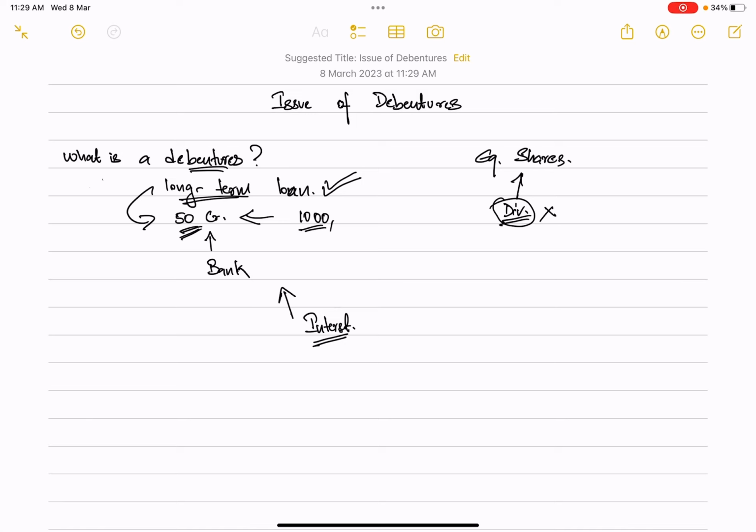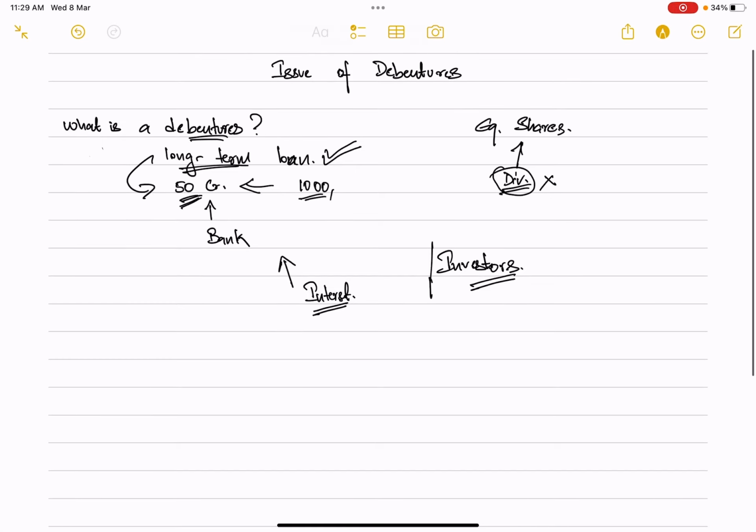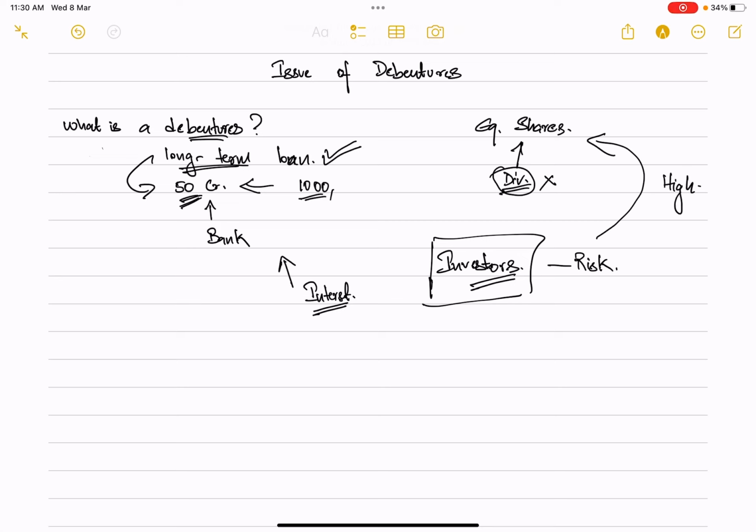So for investors, like I have told you all, investors basically want to earn profits or dividends or whatever interest is available in the market. Now whenever you make an investment, there's always a factor of risk. When you buy equity shares, the risk is very high because the probability is that you may not receive any dividends in the future.